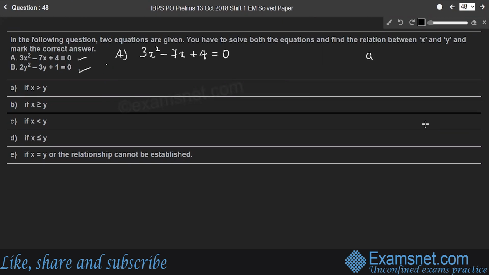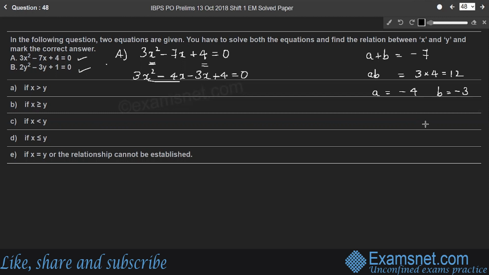Here, a plus b is minus 7 and a into b, where a is the coefficient of x squared and b is the constant, that is 4, right? So a into b is 3 into 4, which is 12, right? Therefore, a is minus 4, b is minus 3, so that a plus b becomes minus 7. Therefore, the given equation becomes 3x squared minus 4x minus 3x plus 4 is equal to 0.